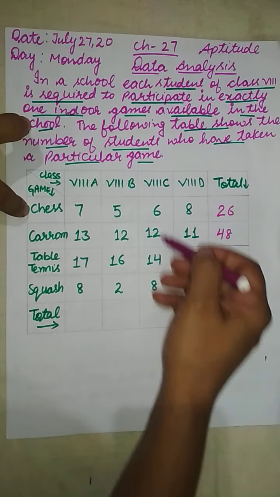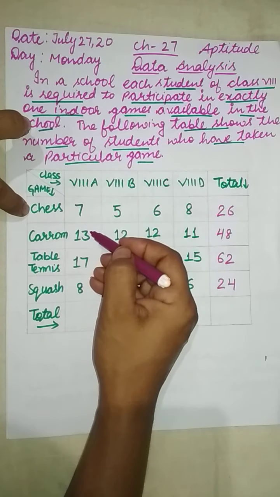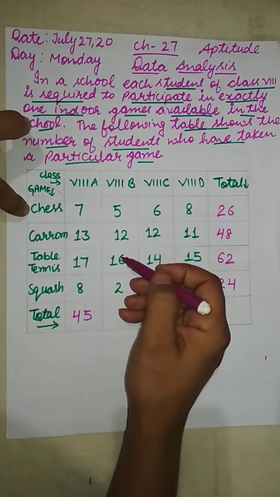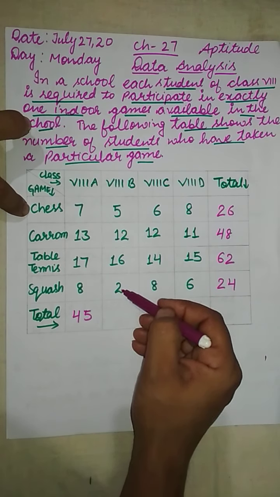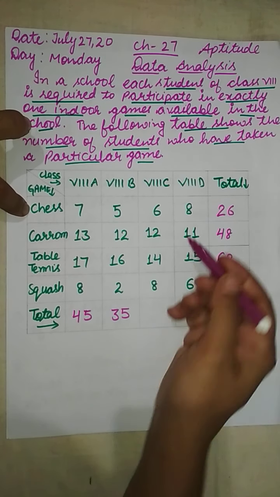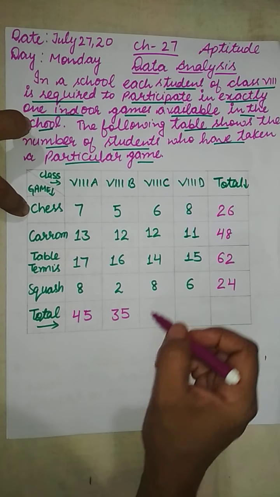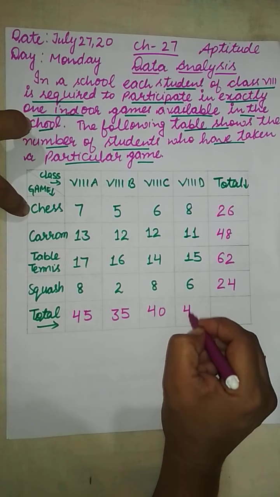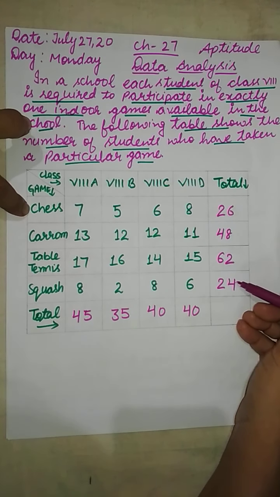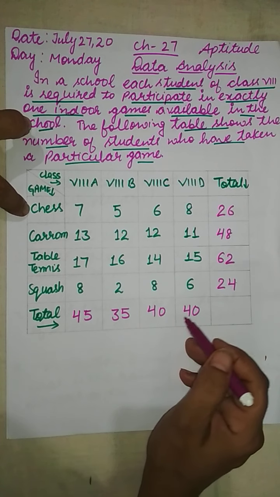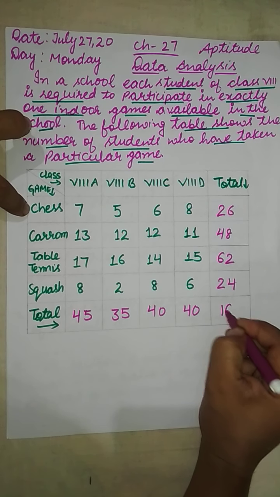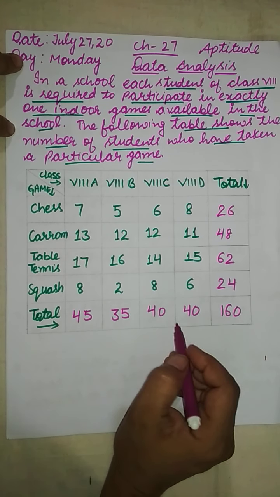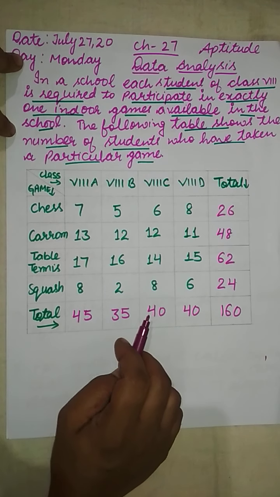Now do the sum corresponding to each section. 7 plus 13 plus 17 plus 8 is 45. Then 5 plus 12 plus 16 plus 2 is 35. 6 plus 12 plus 14 plus 8 is 40. 8 plus 11 plus 15 plus 6 is 40. Now you can add these numbers or this to this side. The sum of both is 160. Now I have completed the table. Now from this table we will answer the given questions.